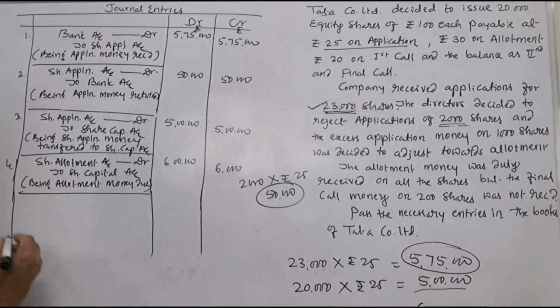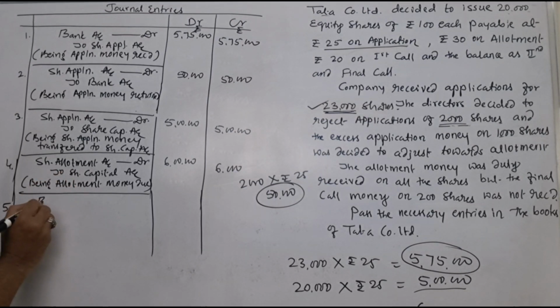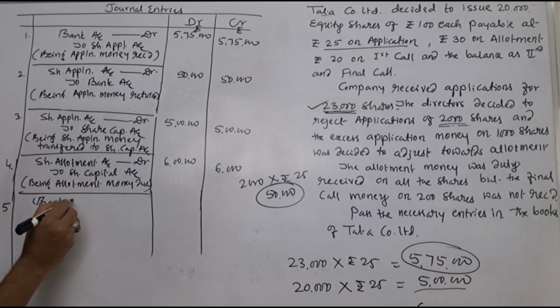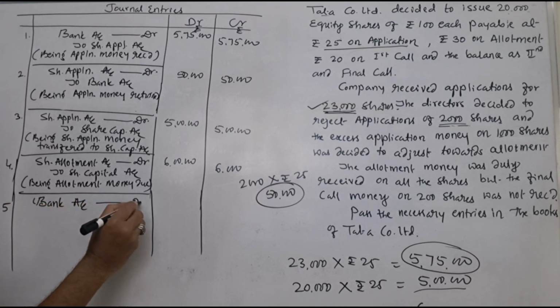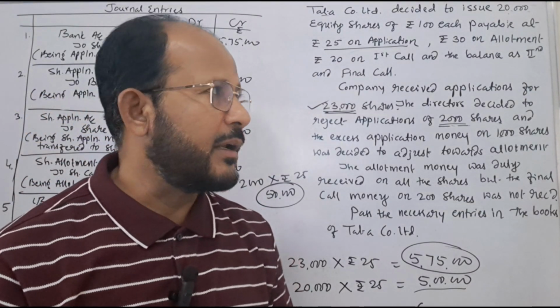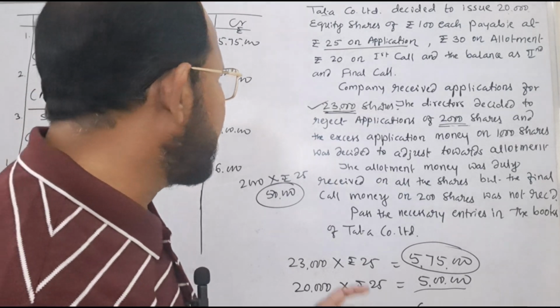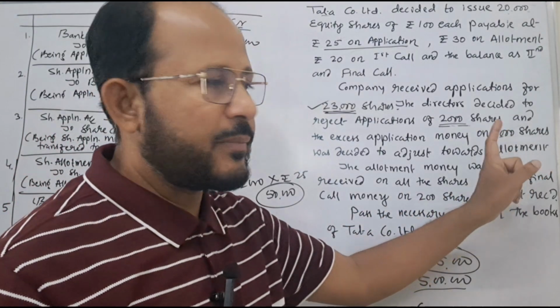Very simple thing. Next one is whenever allotment money is collected, that time what journal entry we pass? Bank account is to be debited. Whenever allotment money is collected, here we need to adjust the excess application money on 1000 shares.